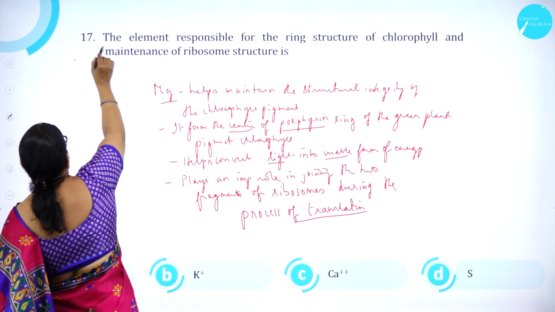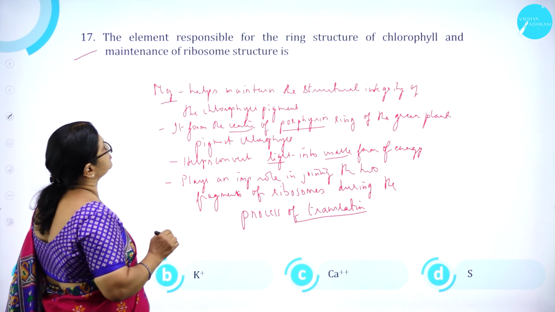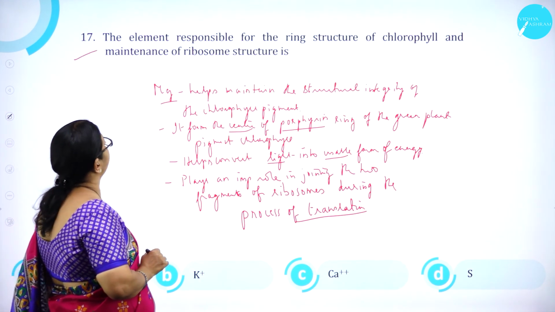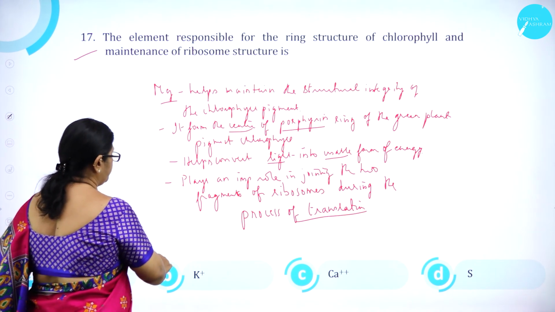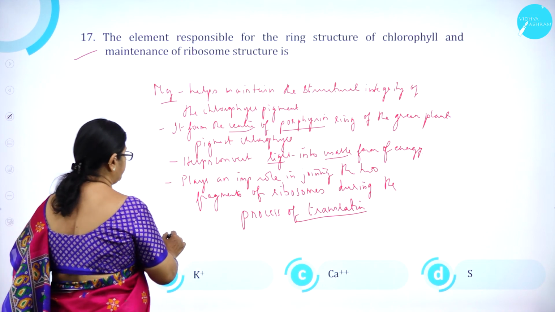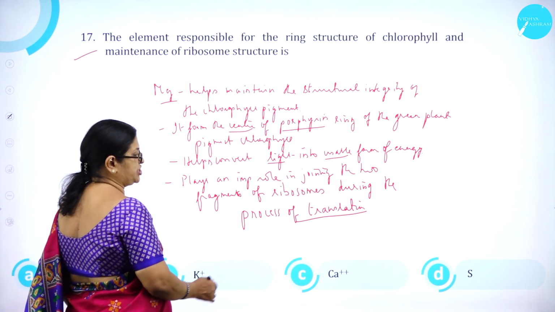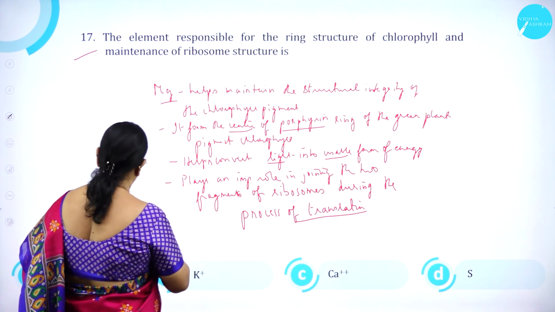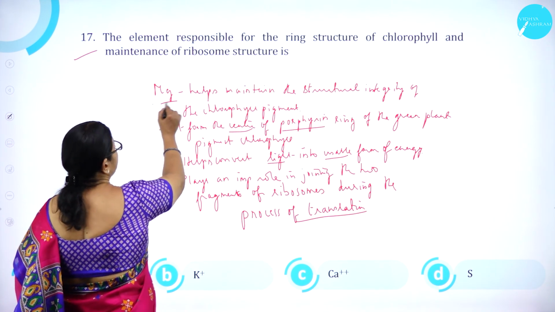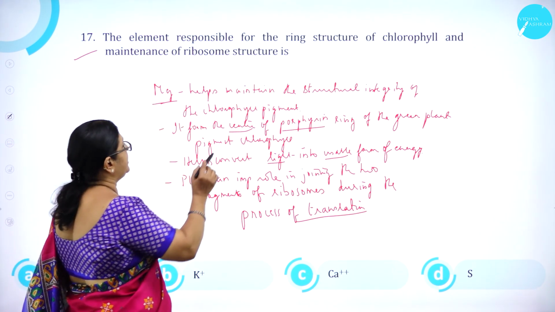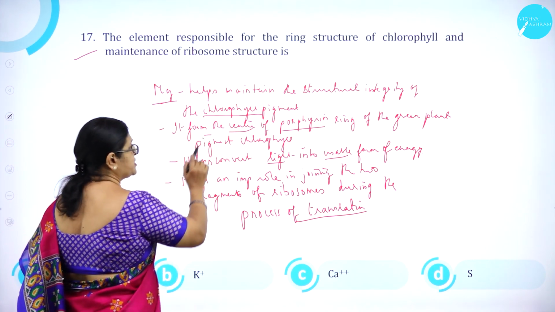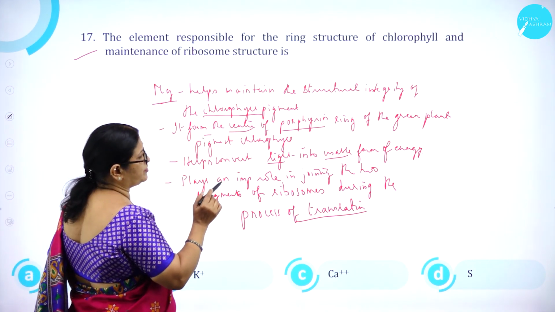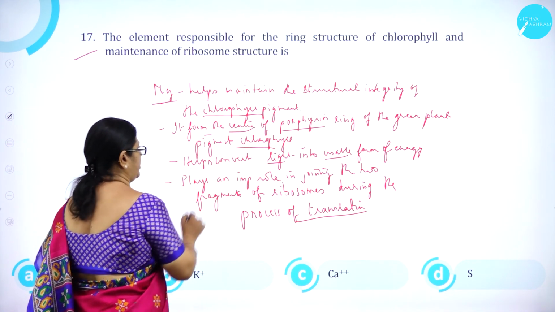Moving on to question number 17. The element responsible for the ring structure of chlorophyll and maintenance of ribosome structure is magnesium. B, potassium, C, calcium, D, sulfur. Magnesium helps maintain the structural integrity of the chlorophyll pigment, and it forms the center of the porphyrin ring of the green plant pigment called chlorophyll.